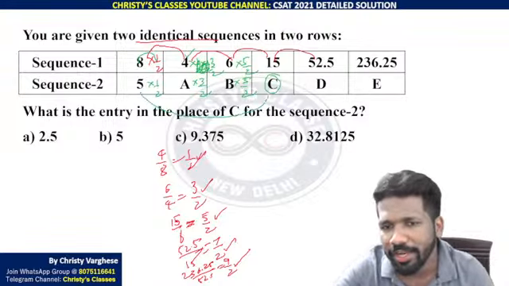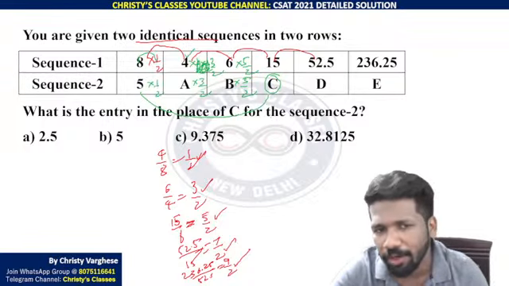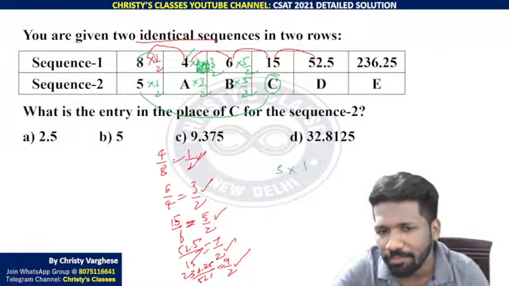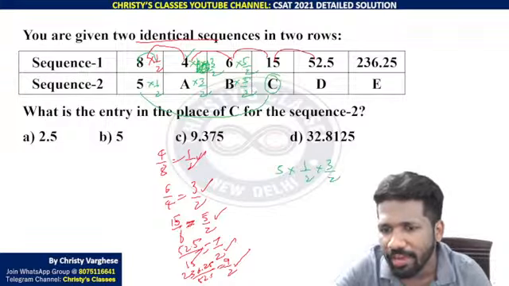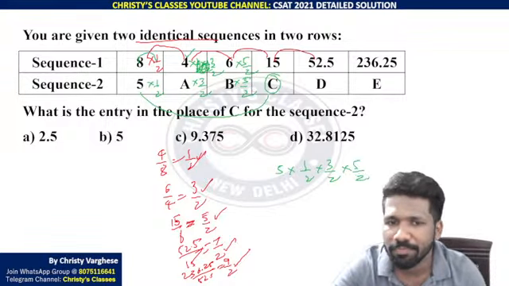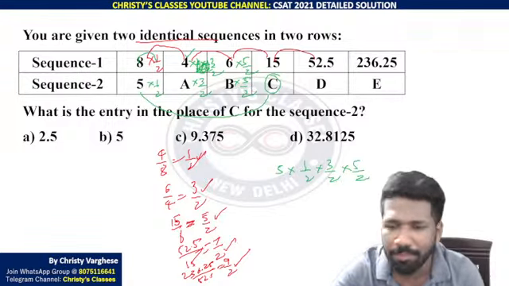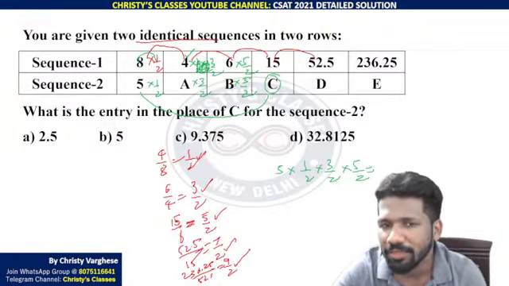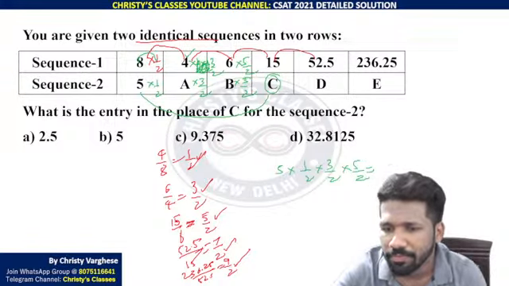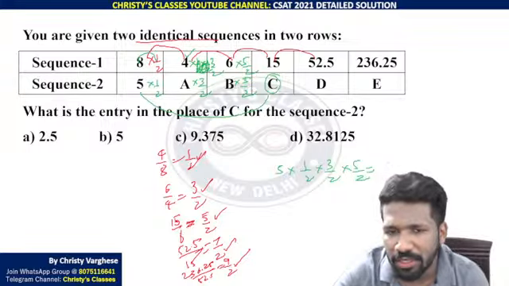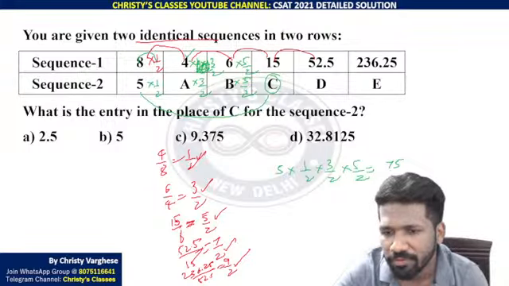So if you want to directly reach C to save time, you can directly multiply half, 3 by 2 and 5 by 2 in one single step. You don't have to find A, B, C separately. You can directly reach C without finding A and B separately. That will be easier. And that will be 5 into 15, 75.